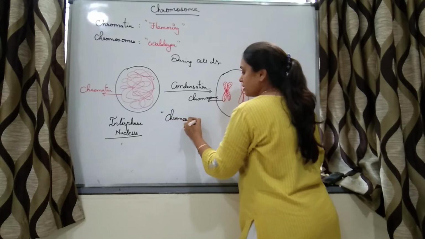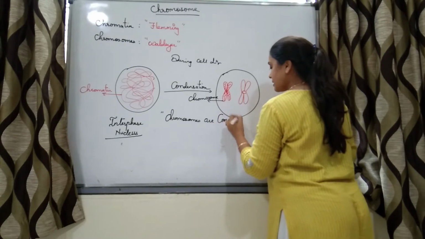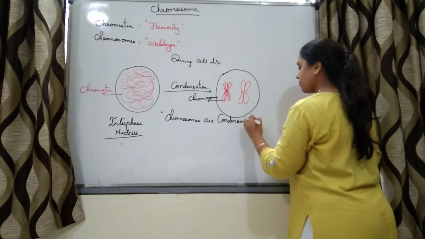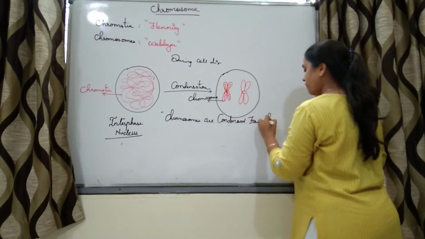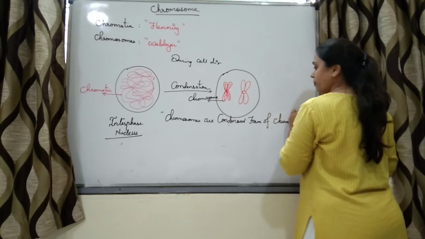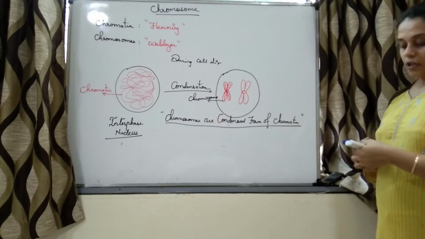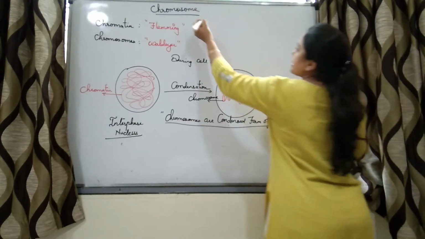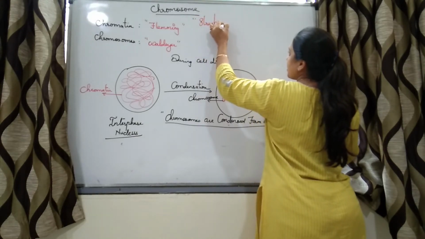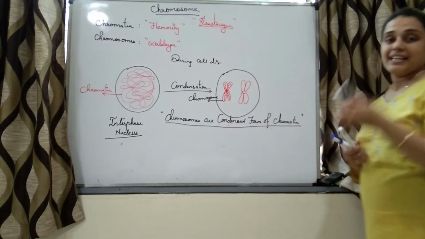Chromosomes are condensed form of chromatin, right? Strasburger discovered chromosomes.